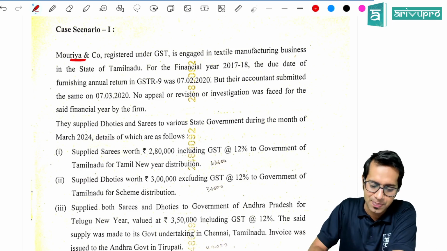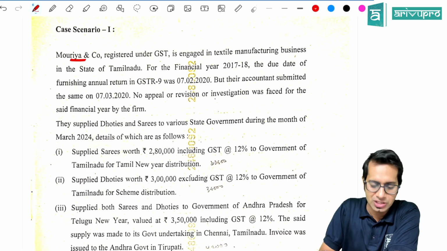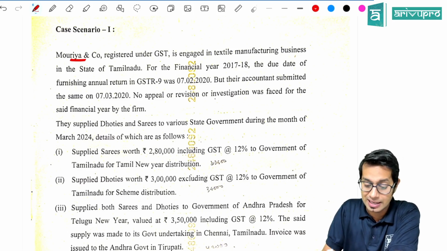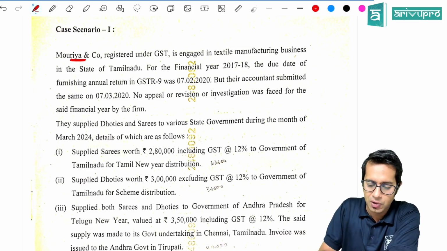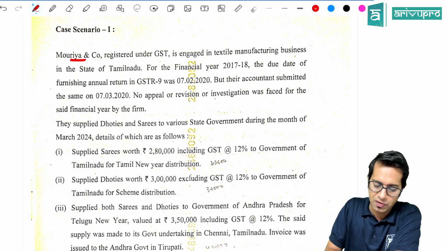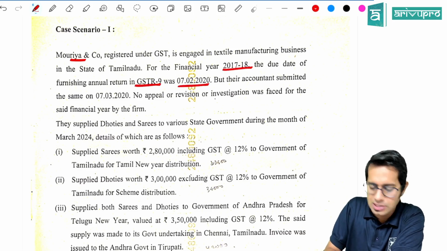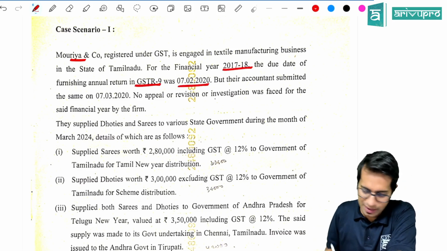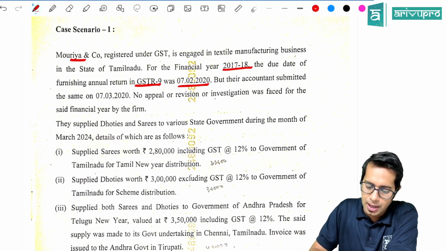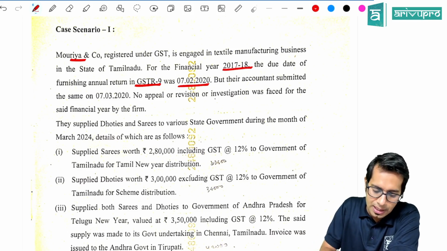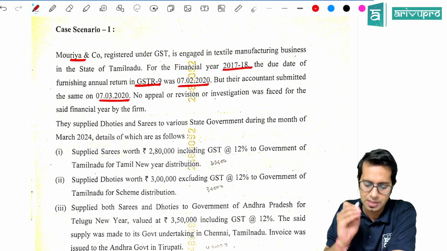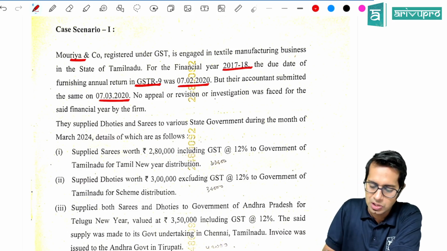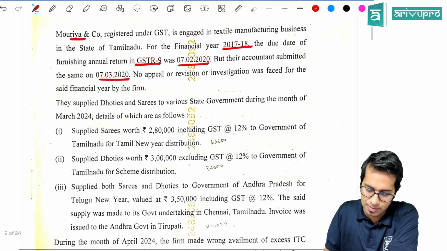Okay, let us see. Maurya and company is registered under GST and is engaged in textile manufacturing business in the state of Tamil Nadu. For the financial year 17-18, the due date of furnishing the annual return GSTR 9 for 17-18 was 7th of February 2020. Yes, but their accountant submitted the same on 7th of March 2020. No appeal or revision or investigation was faced by these people for this period.